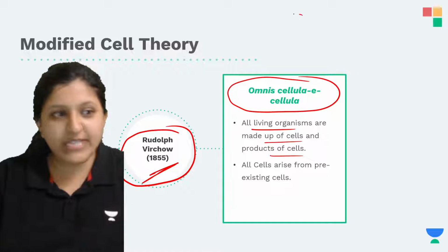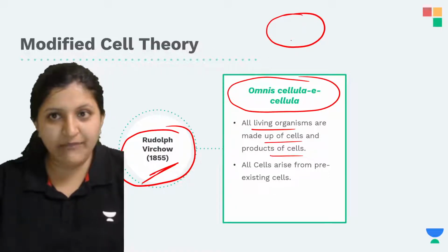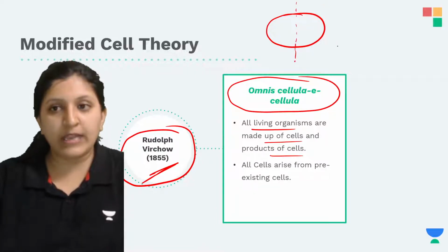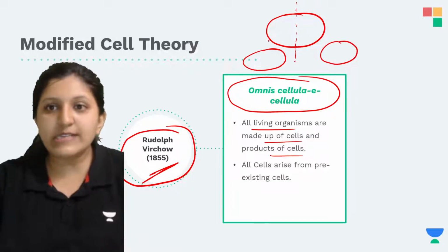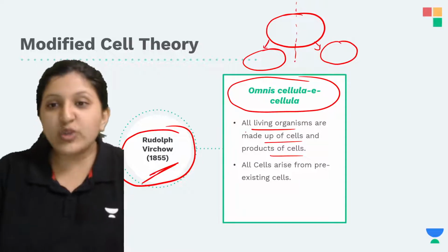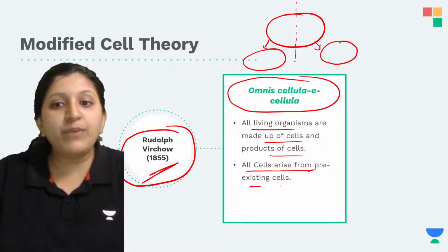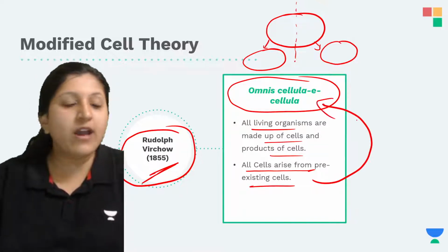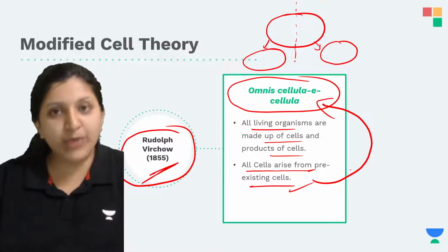Okay, so now this is one cell. This cell can actually divide. So there is a division that occurs. This old cell is giving rise to two cells. This is what we call cell division. So what he said is all cells arise from a pre-existing cell. The meaning of "omnis cellula e cellula" is that all cells arise from a pre-existing cell.